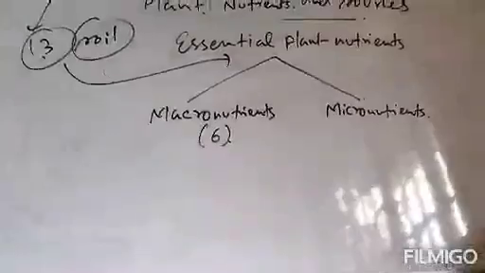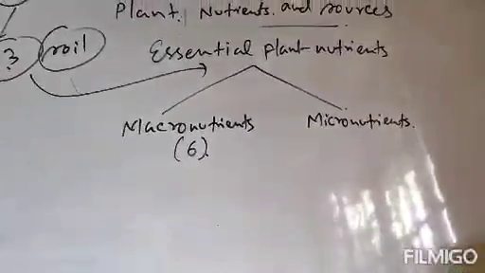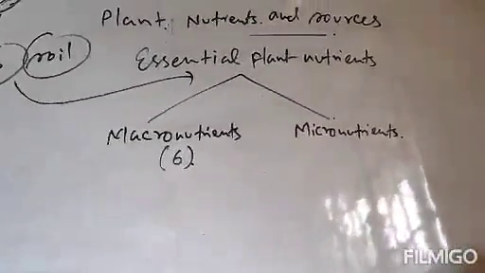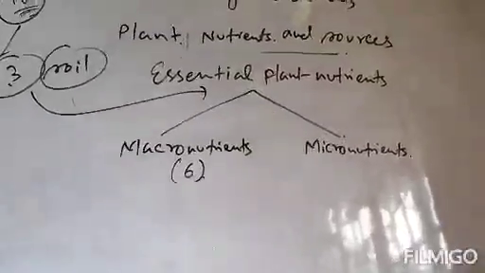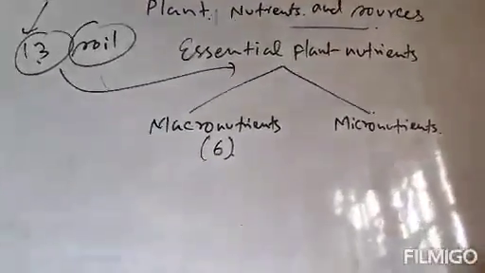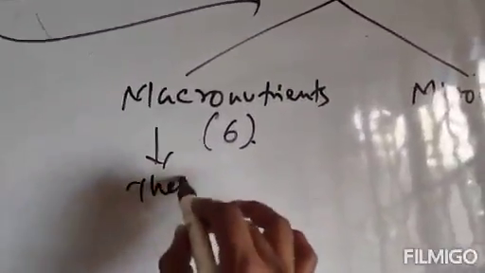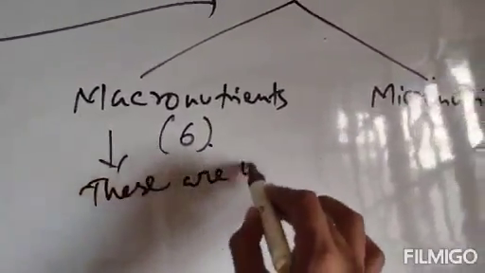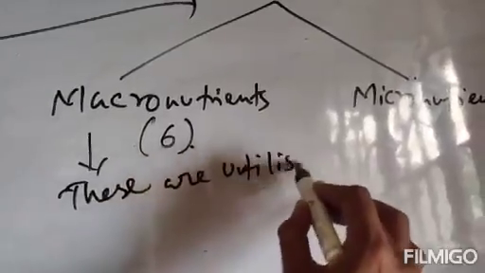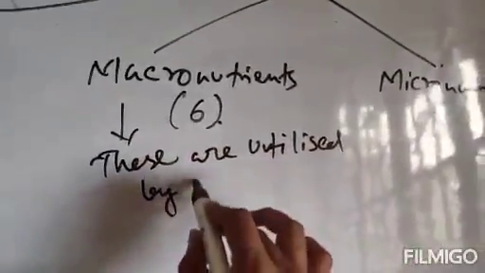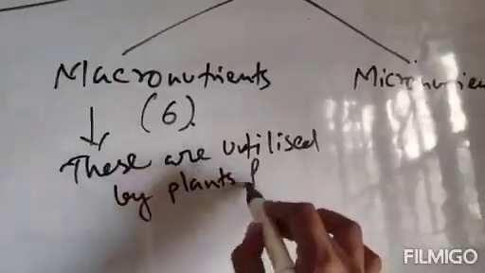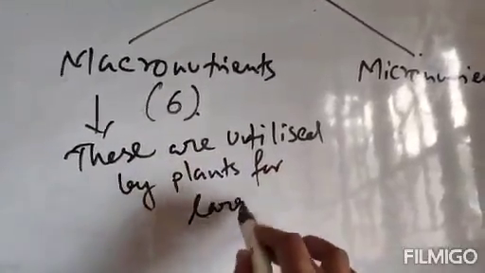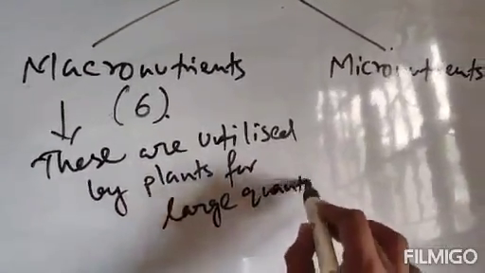They are utilized by plants in large quantities. Hence they are known as macronutrients, because these are utilized by plants in large quantities.